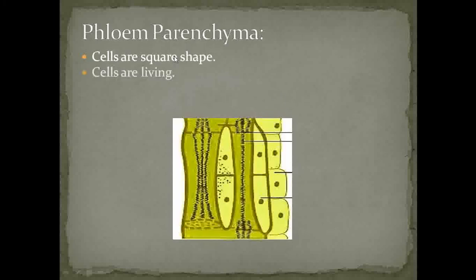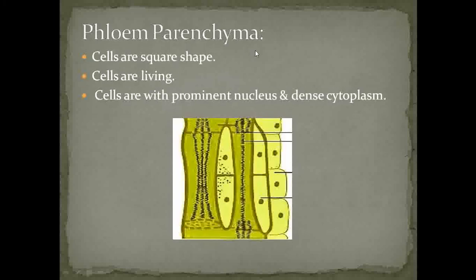So let's see the next one, that is the phloem parenchyma. See here, this is the structure of phloem parenchyma. The cells are square shaped. They show the presence of a prominent nucleus and cytoplasm. They are without intercellular spaces, and as they show the presence of nucleus and cytoplasm, that's why it is a living one. They help in the process of protection, as well as they store the food material.